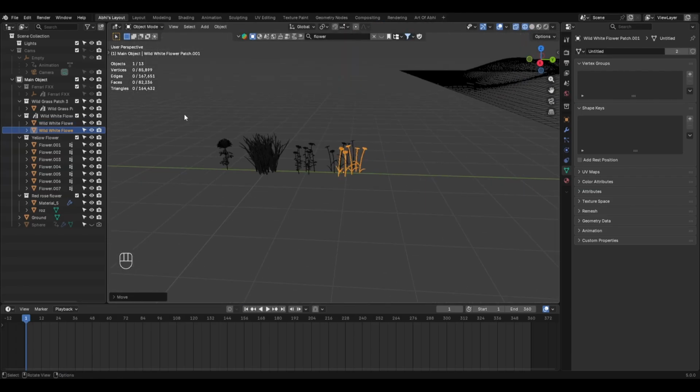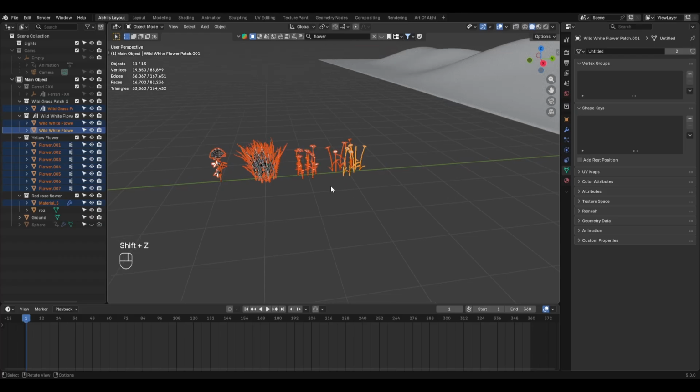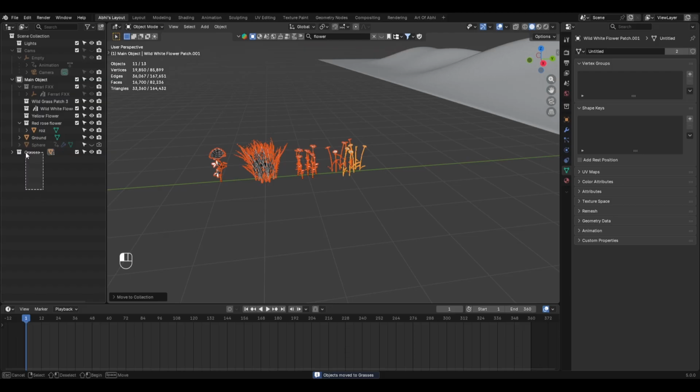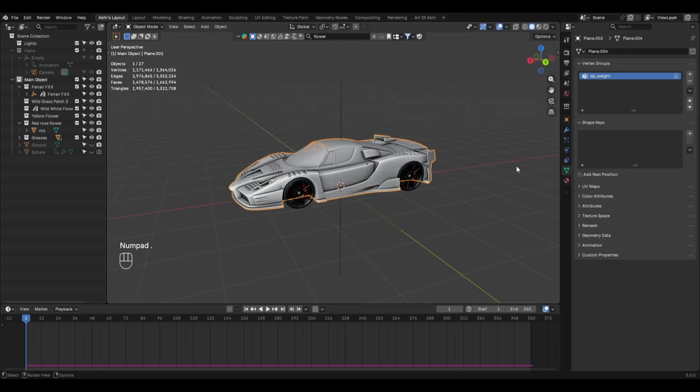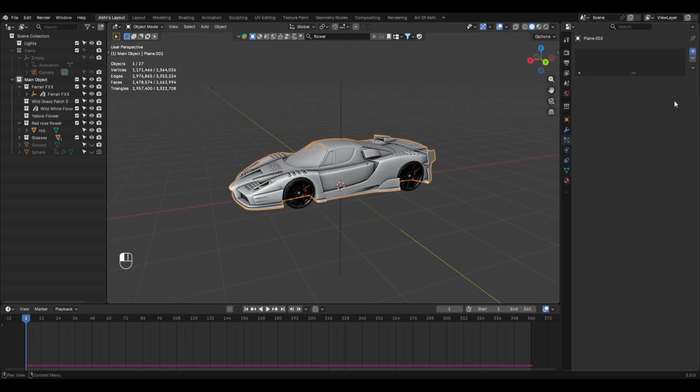Once everything is ready, select all the grass and flower objects, press M and create a new collection. Rename the collection to grasses and click on create. Now move the grasses collection into the main object collection. Next, unhide the Ferrari model, select the car and go to the particle system tab.